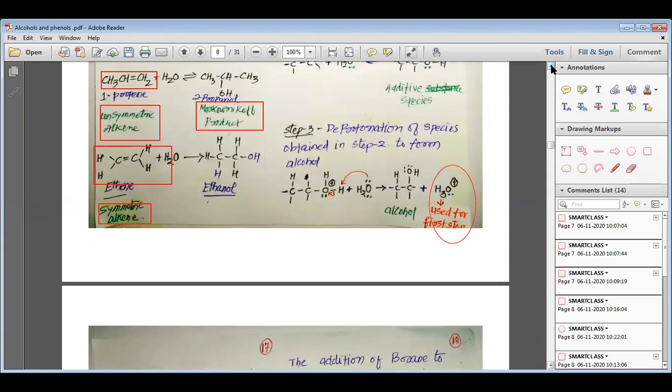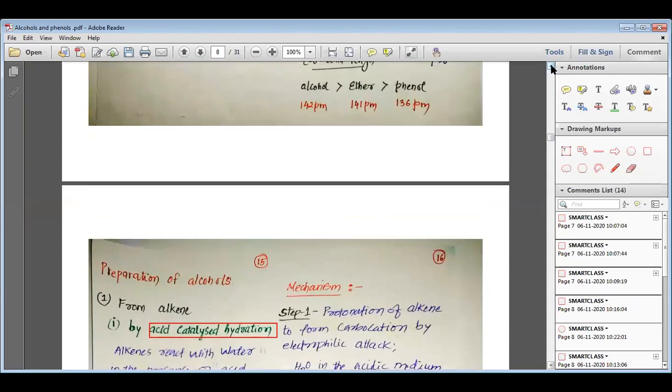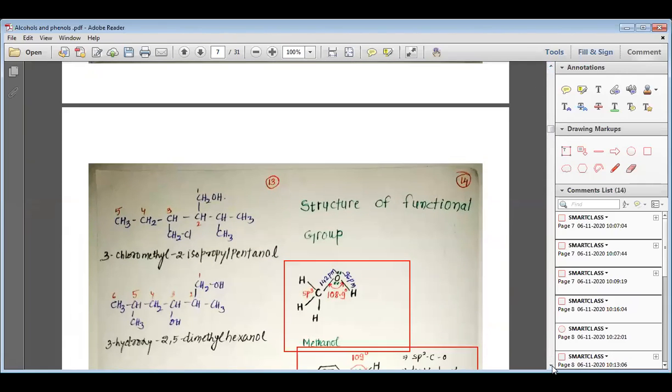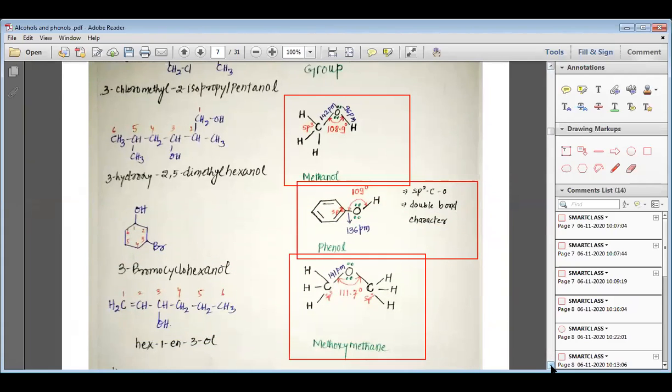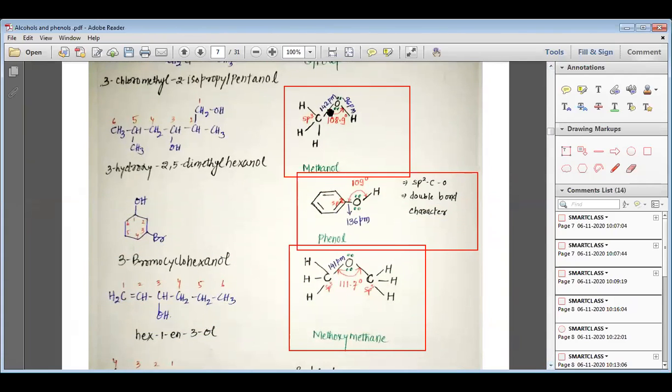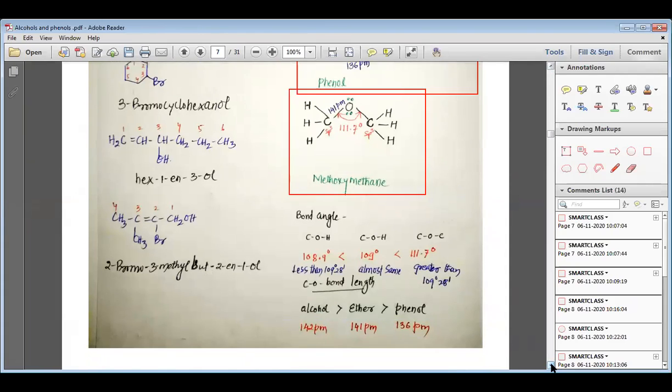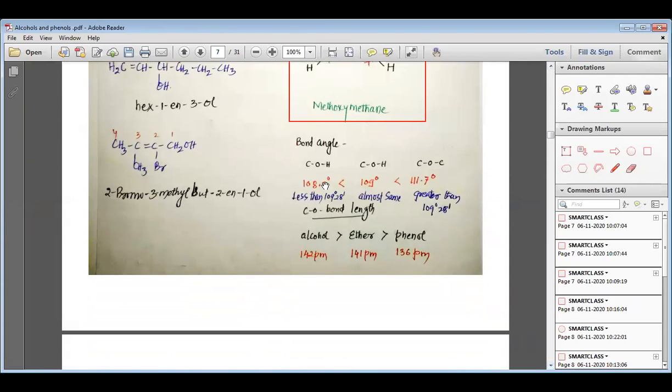My dear students, today we have started our class by studying the structure of the functional group. We have studied the structure of methanol, the structure of phenol, and the structure of methoxymethane, where the bond angle of alcohol is less than phenol, which is less than ether, but the bond length of alcohol is greater than ether, which is greater than phenol.